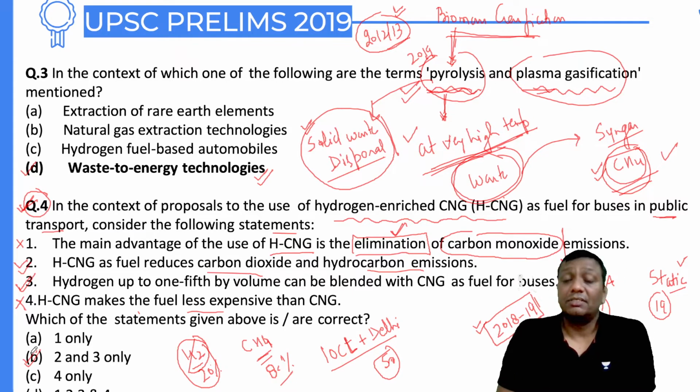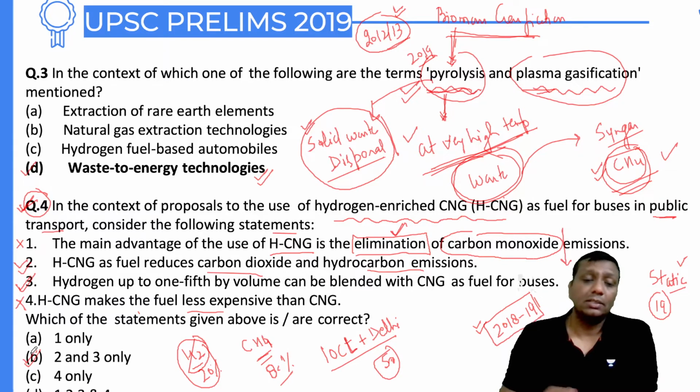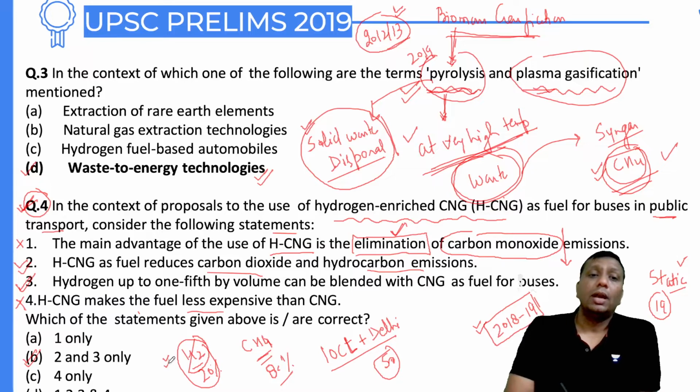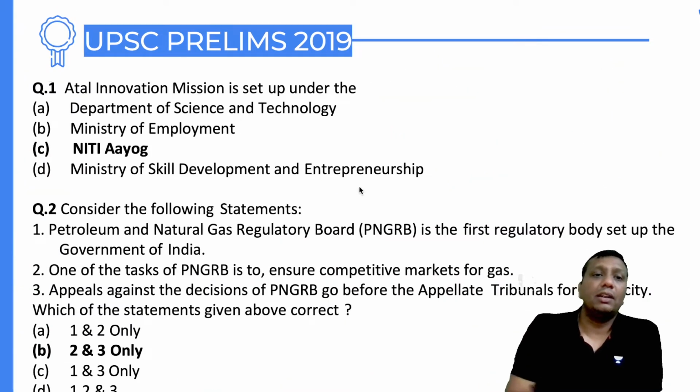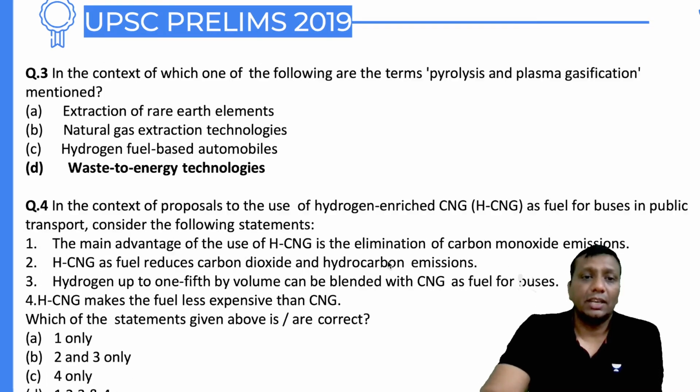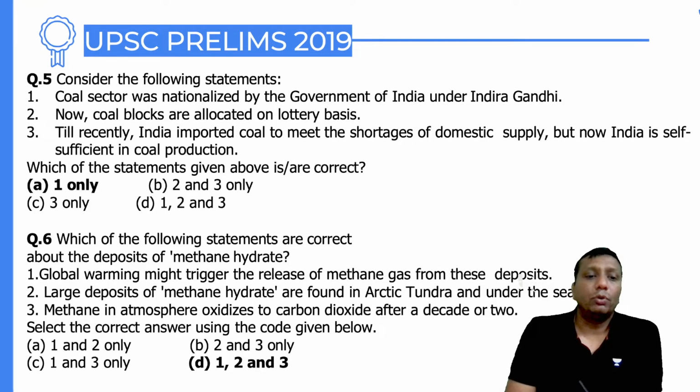But yes, this was a successful experiment held in 2018-19 on Delhi CNG buses, and that was the question. That is the only current affairs question. Neither is this a question from 2013, again, further repeat, guys. The same thing here, it is a static question. PNGRB is also a static question. Now we'll come to the fourth question, which is still a static question.